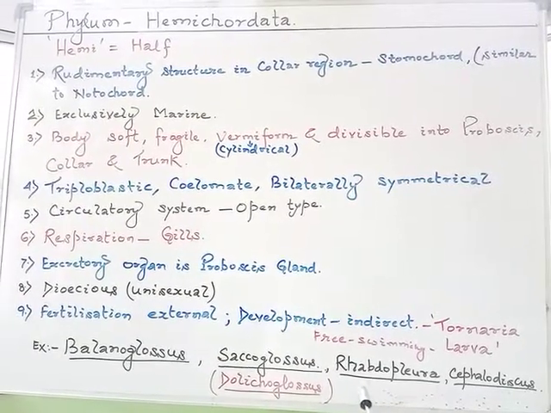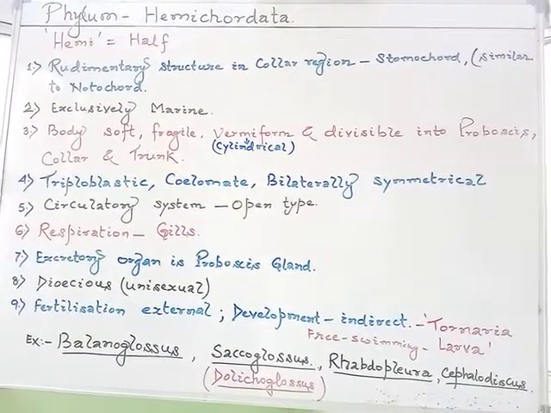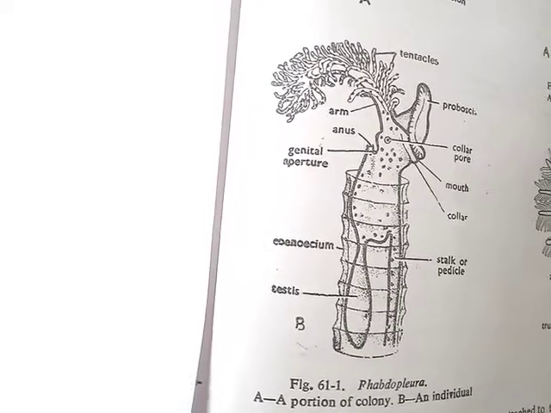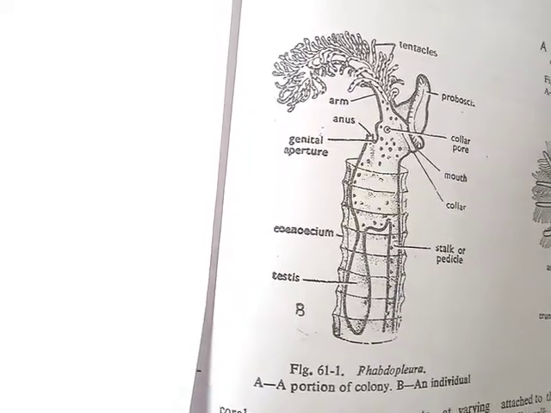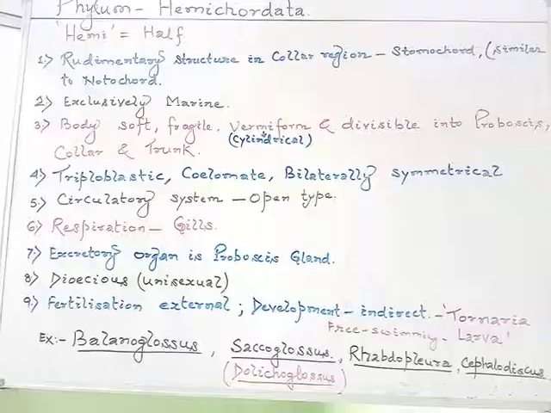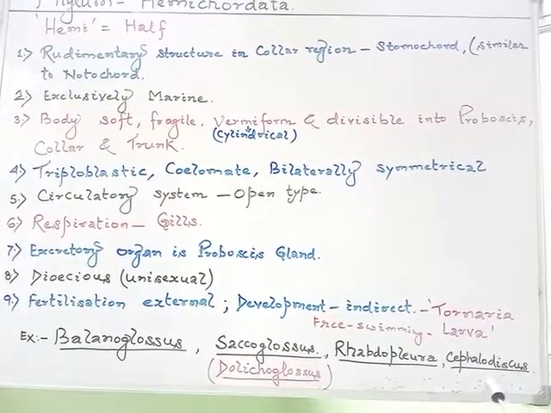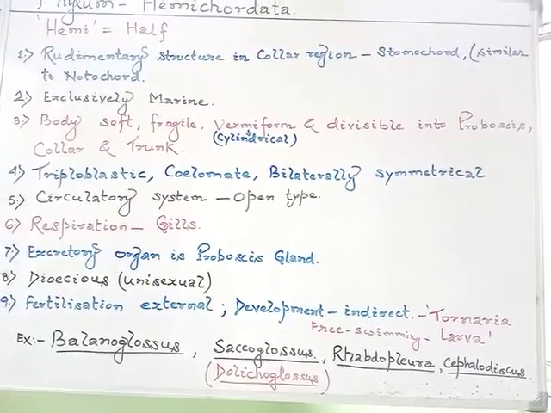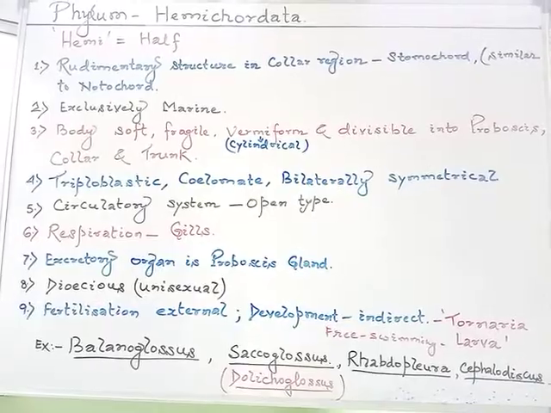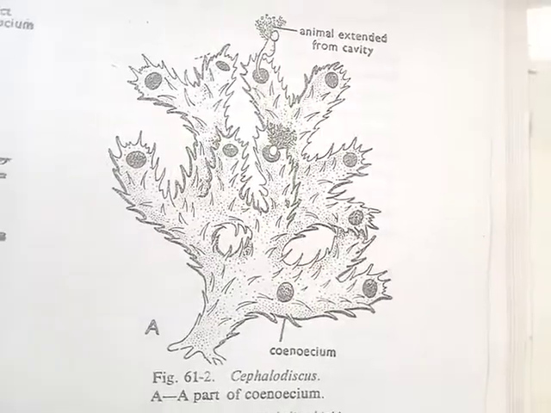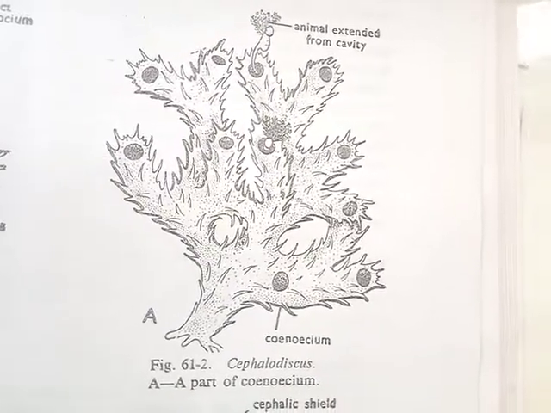More members: Rhabdopleura, Cephalodiscus, etc.